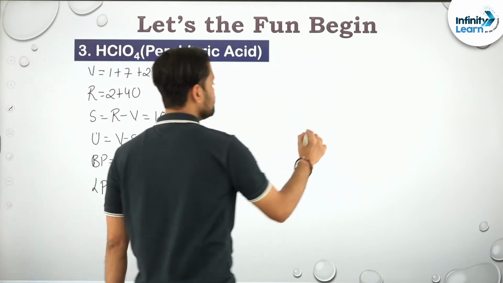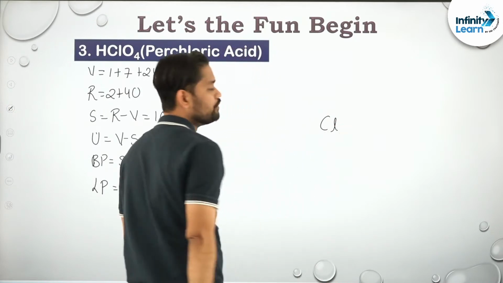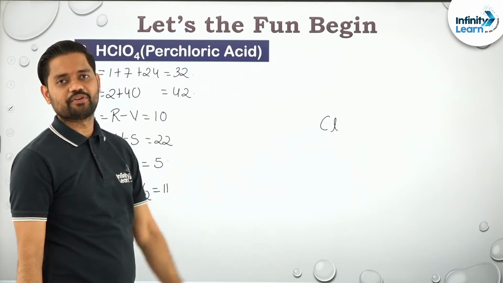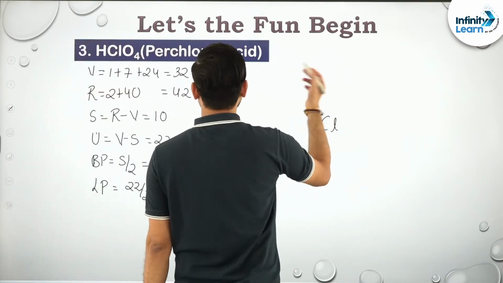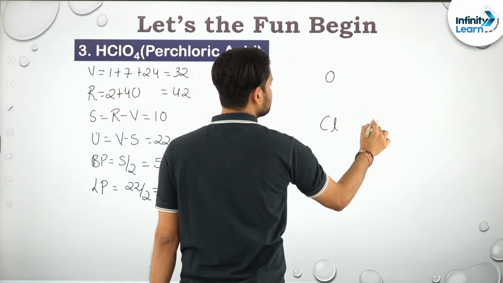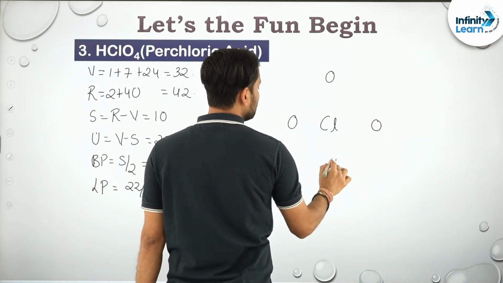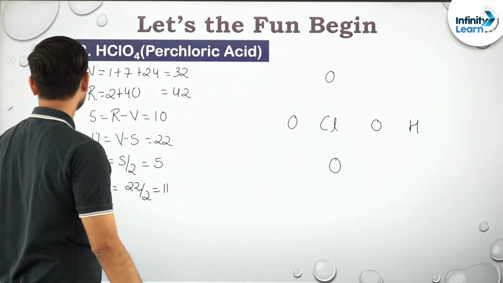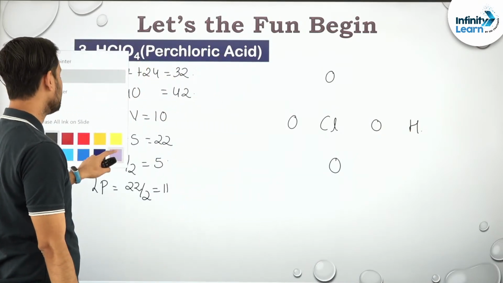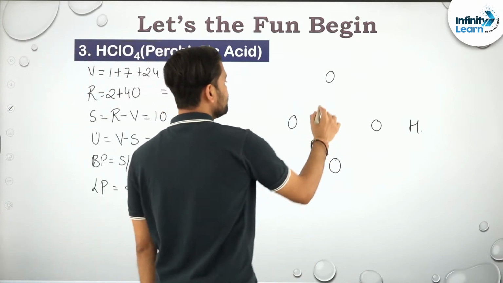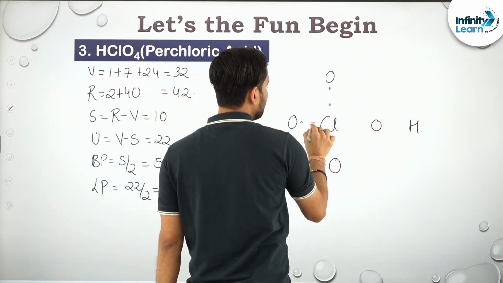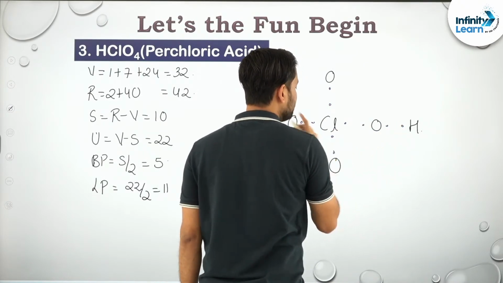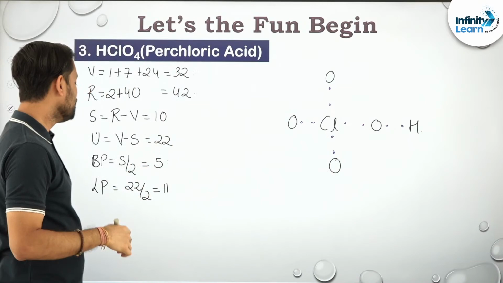Again, chlorine has the highest atomic number, right? And the biggest size and is less electronegative, right? Oxygen should be placed, there are 4 oxygens, 1 2 3 4. It's an oxy acid, so 1 hydrogen goes over here itself. Okay, now let us start placing the bond pairs. Talking about bond pairs, there are total 5, 1 2 3 4 and 5. Got it?